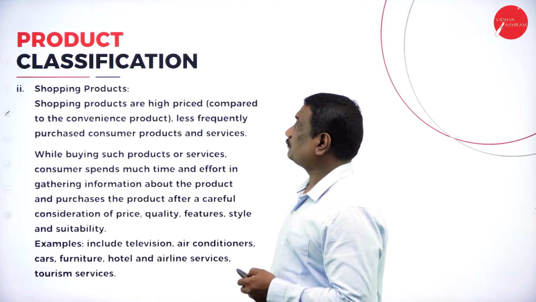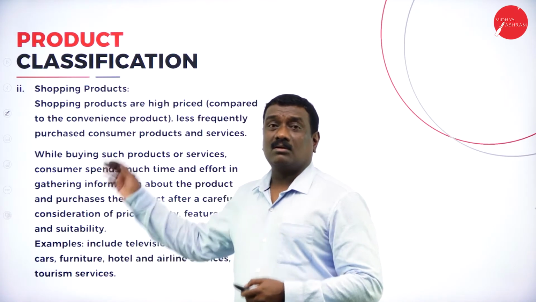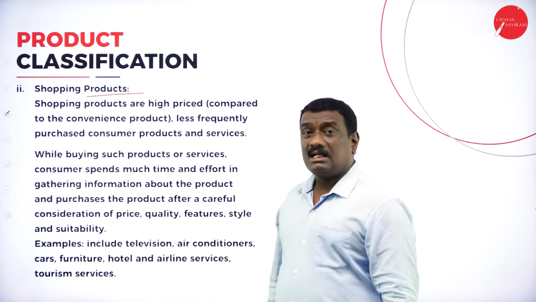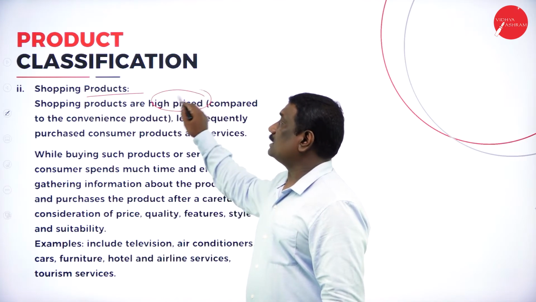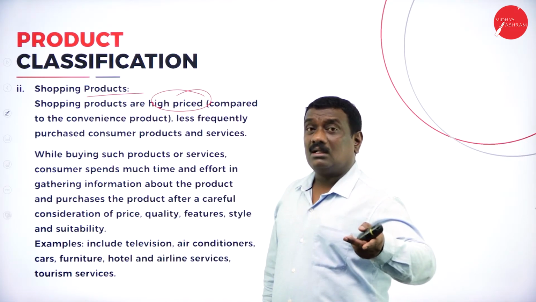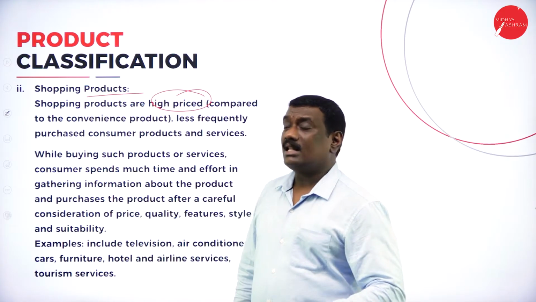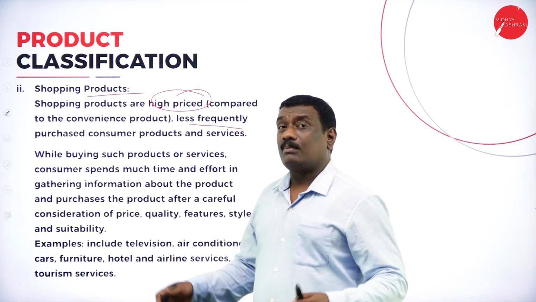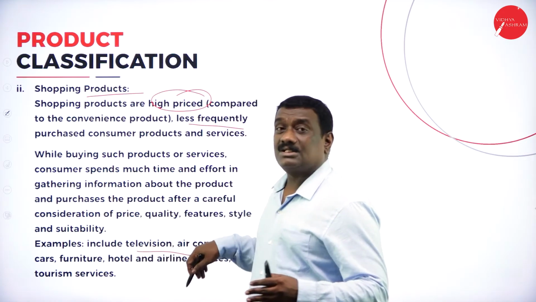Now coming to the second type of consumer products or goods, shopping products. What are shopping products? These are a little bit highly priced. Compared to your convenience products, the price of this product will be a little high. And they are less frequently purchased. Always you will not be purchasing. For example, it may be televisions, air conditioners, cars.